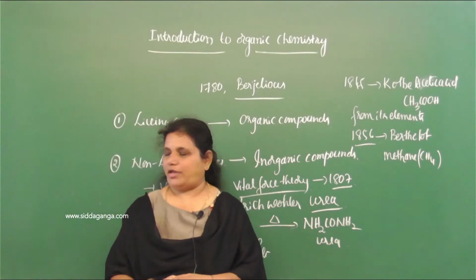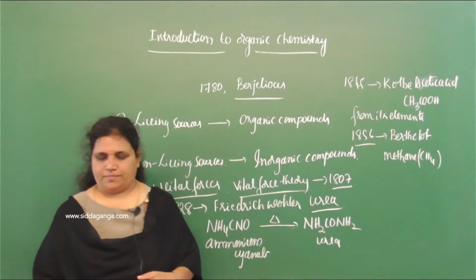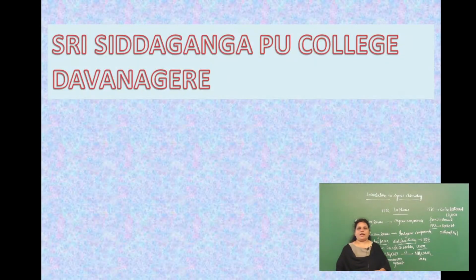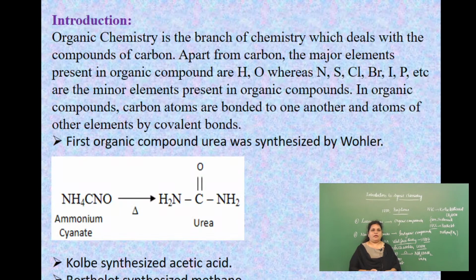Now, we can define what organic chemistry is. Organic chemistry is a branch of chemistry which deals with the study of compounds of carbon. So, the branch of chemistry which deals with the study of compounds of carbon is called organic chemistry. Now, what are the important elements present in organic compounds?